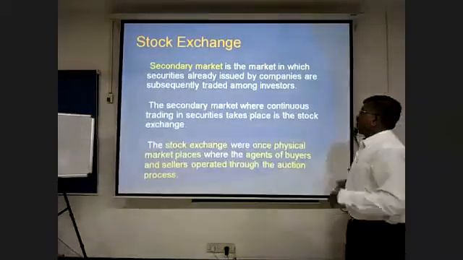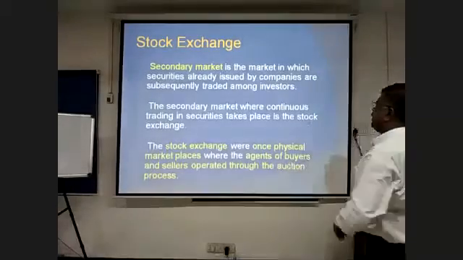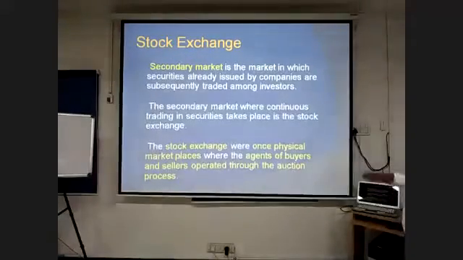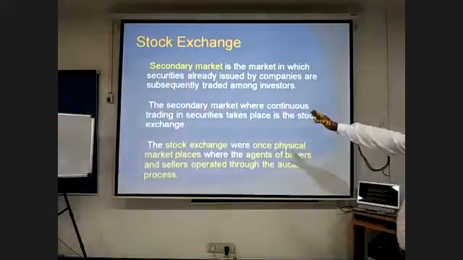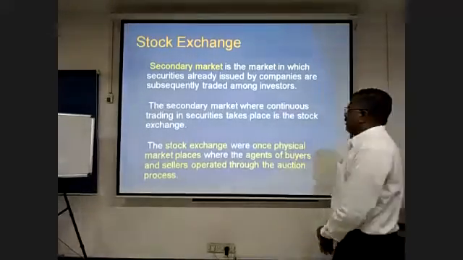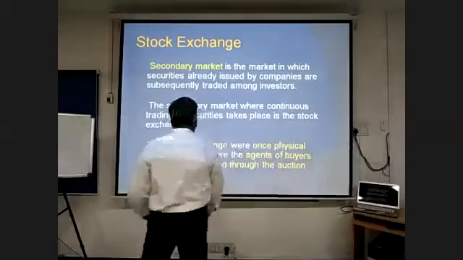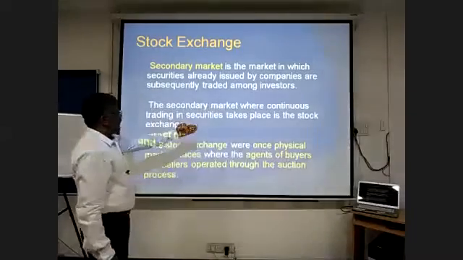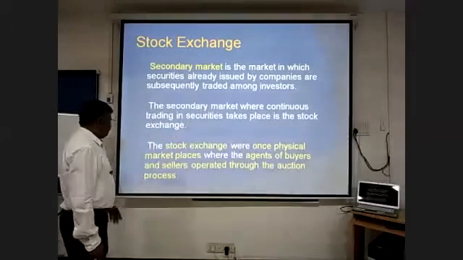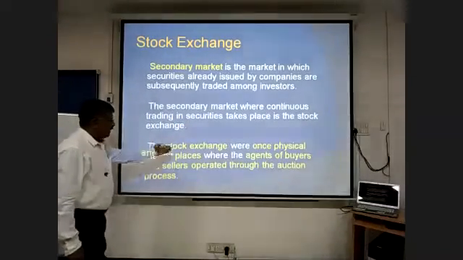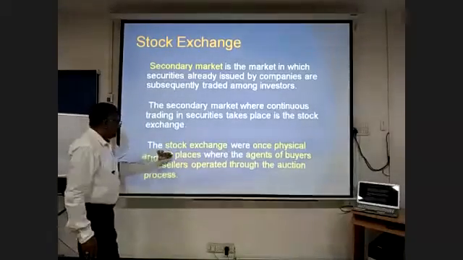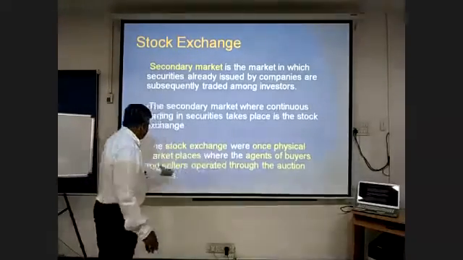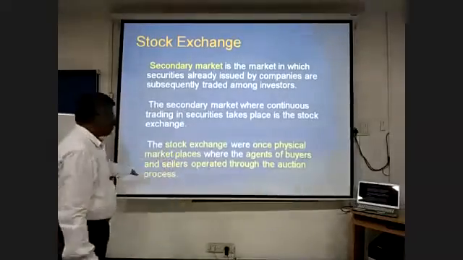The stock exchange is the secondary market process. Secondary market is the market in which securities already issued by companies are subsequently traded among investors. The secondary market where continuous trading in securities takes place is called a stock exchange. The stock exchange was once a physical marketplace where the agents of buyers and sellers operated through an auction process.